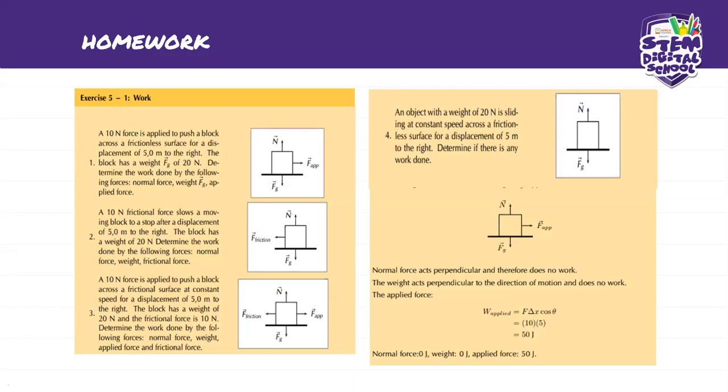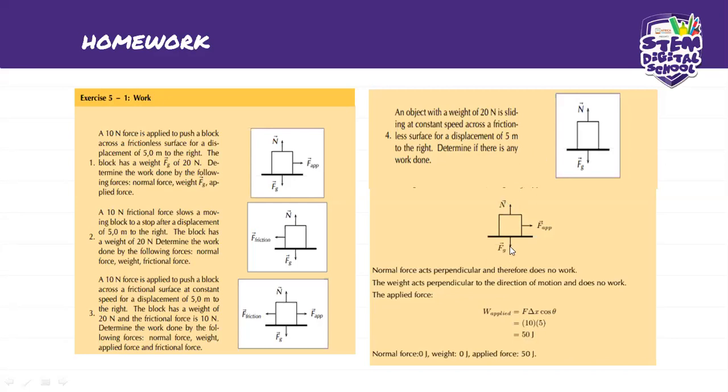Okay, so this is what we have on the block, what is given. So the normal force acts perpendicular and therefore does no work. Whenever a force acts perpendicular to the displacement, then no work is done. So you can see here, this one is perpendicular to the displacement, so no work is done. And the weight and the normal force, they are perpendicular, so no work is done, so it's 0.